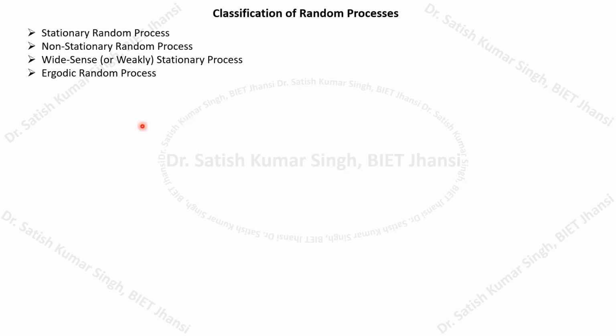Normally, I have already talked about the random process being a random variable which is a function of time. In the case of a random process, we have a very large number of sample functions, and based on the sample functions, we characterize the random process. Based on this large number of sample functions, we can calculate the statistical parameters of our random process.